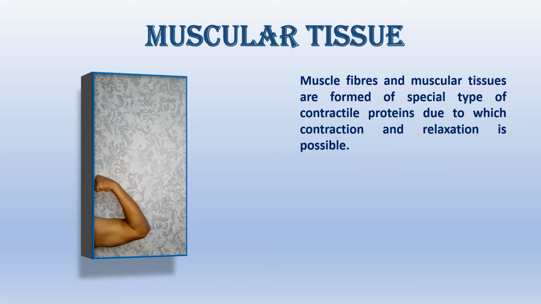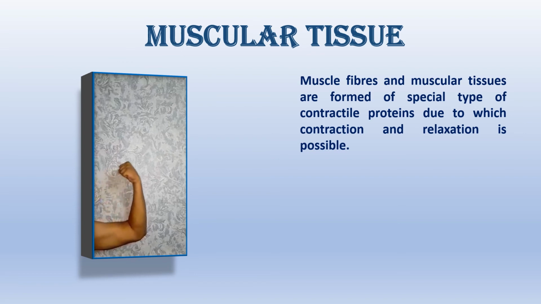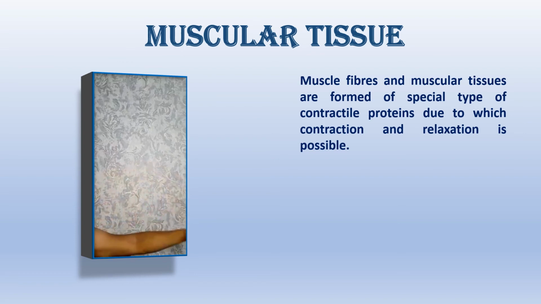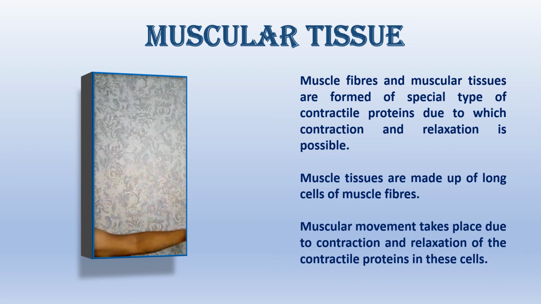So there is a special protein called contractile protein, due to which we can contract and relax our muscles in any part of the body. Muscle tissues are made up of long cells of muscle fibers. Muscular movement takes place because of the contraction and relaxation of the contractile proteins in these cells.